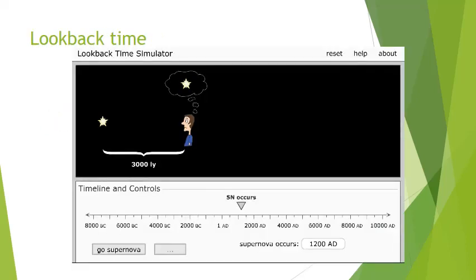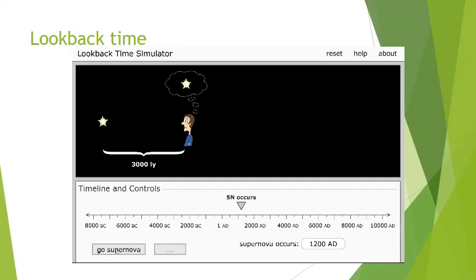Okay, if you recall, I just mentioned the fact that astronomy allows you to do some time traveling. So let's play around with this concept. We've got this guy who's looking at a star, and he's looking at it in 1200 AD, and he sees a star, and the star turns out to be 3,000 light years away. So now let's allow this star to explode. When a star explodes, it's called a supernova.